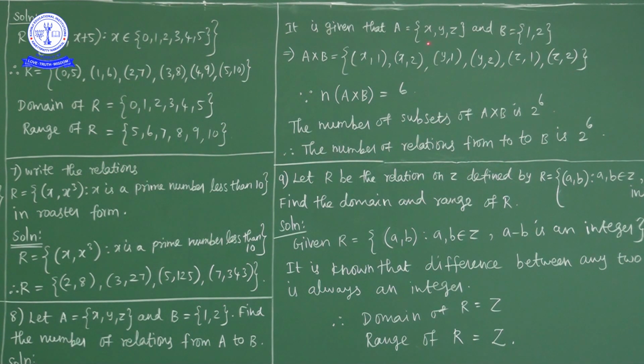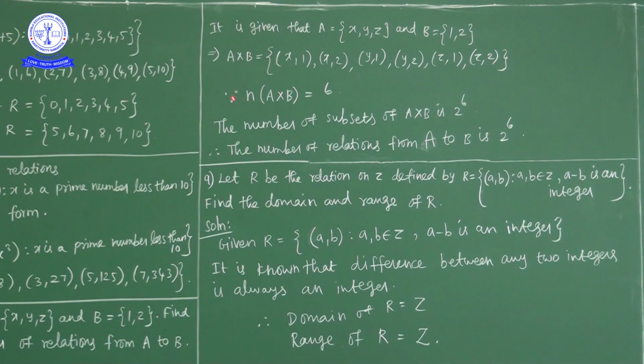Ordered pair x comma 1, ordered pair x comma 2, ordered pair y comma 1, ordered pair y comma 2, ordered pair z comma 1, ordered pair z comma 2. So the number of elements in A cross B is equal to how many?